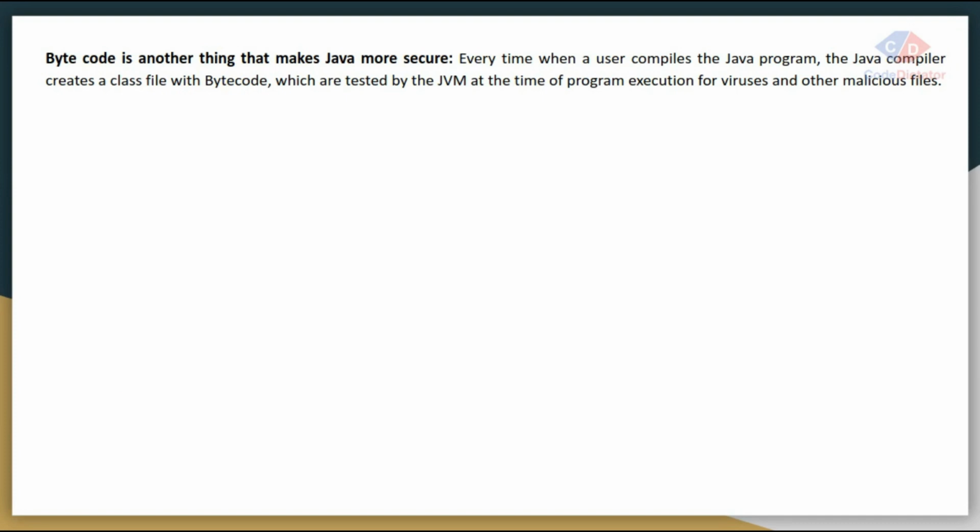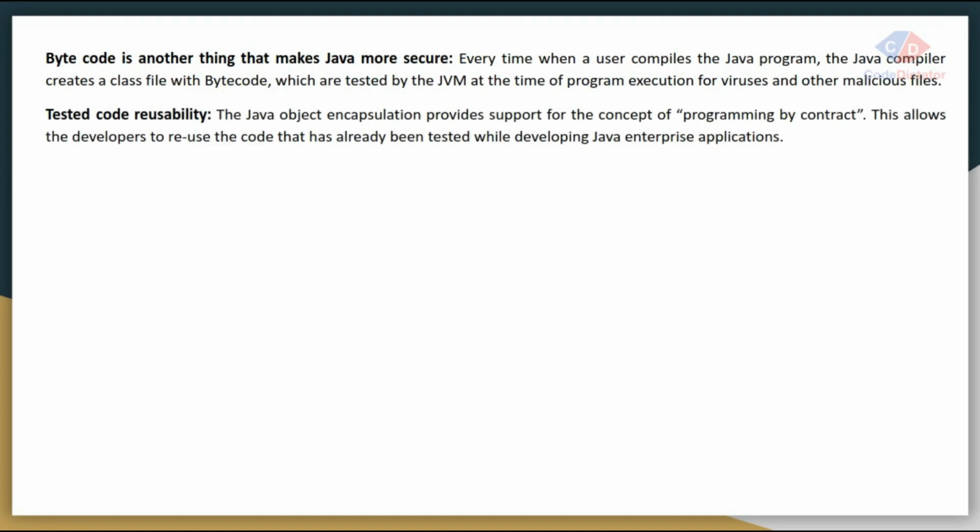My code is already compiled and interpreted with the help of my compiler and interpreter. So before execution of my code, it is already checked by my interpreter that it is virus free and not malicious code. Tested code, reusability. A few industry experts have already written a set of code for us, so we can reuse that code with the help of libraries, jars and collections.